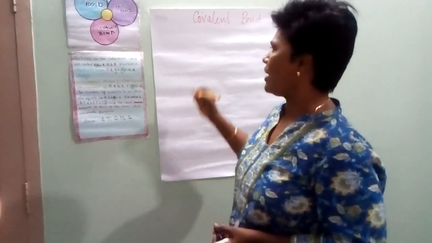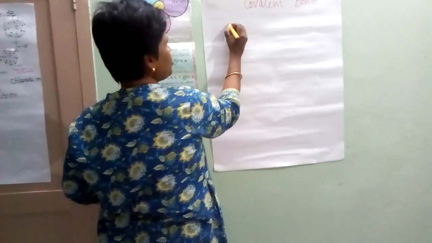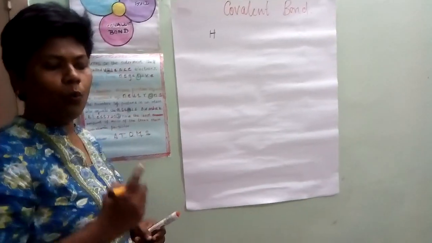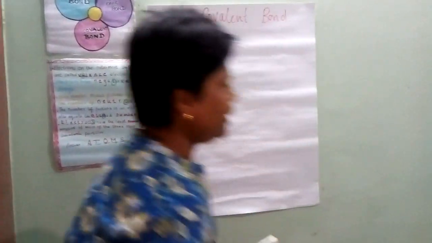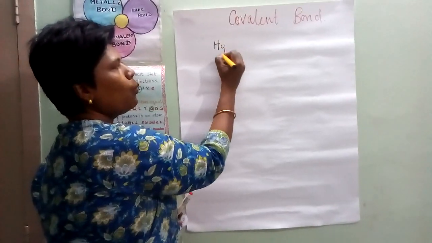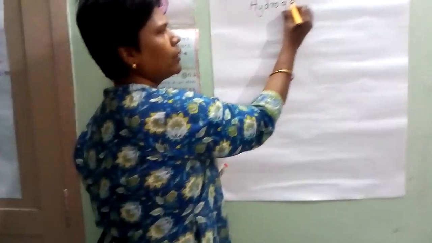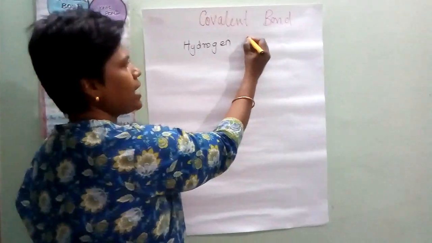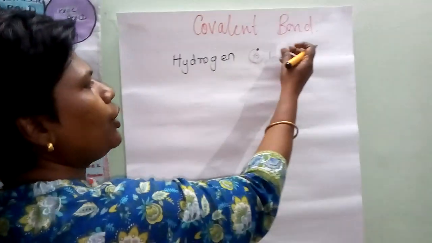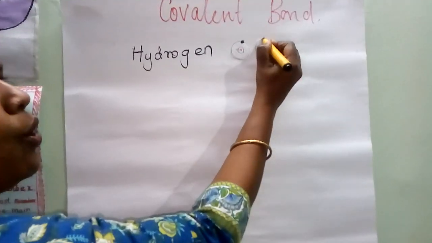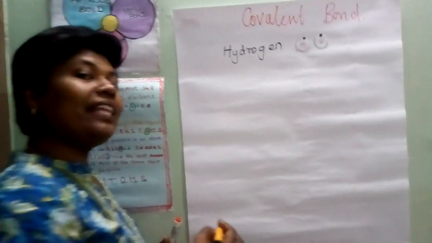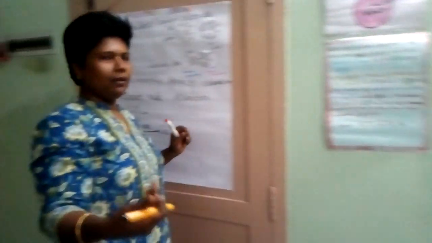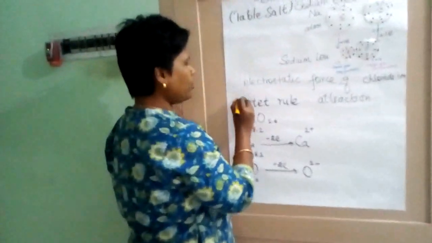Let us start with hydrogen. What is the atomic number of hydrogen? 1. Yes, very good. Hydrogen has atomic number 1, so it has 1 electron. Another hydrogen also has 1 electron. Now, they also need the octet rule.